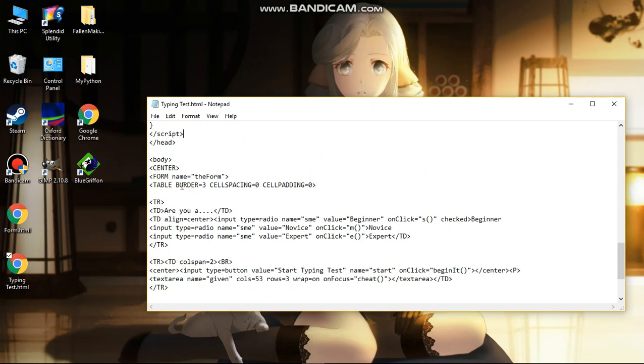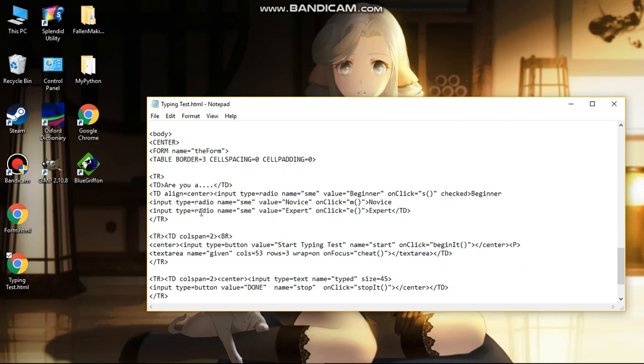And here we have the table tag, and its attributes: border, cell spacing, cell padding. So you can adjust the alignment and the spacing between the cells and the borders of the table if you have to. But for now, we stick with it like this. And we have table row. In this table row, we have table data, also known as table cell. In this table cell, we have a text which says, Are you a novice, beginner, or an expert, which we will find out later.